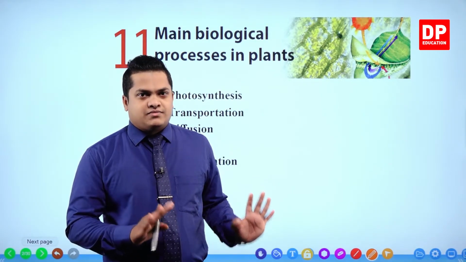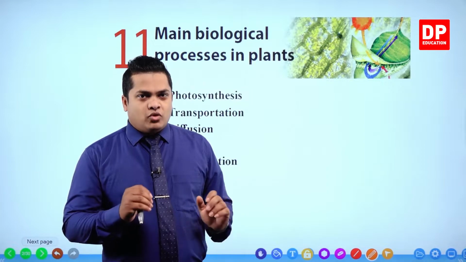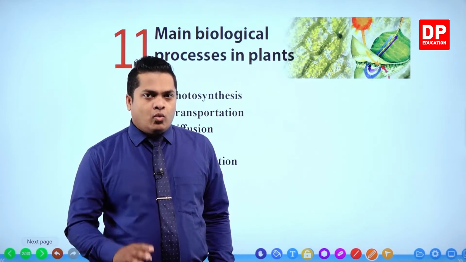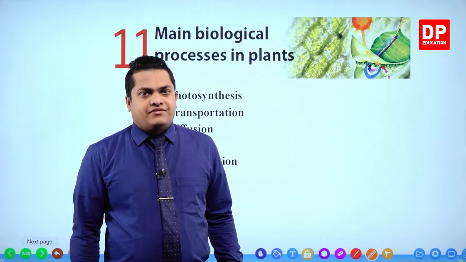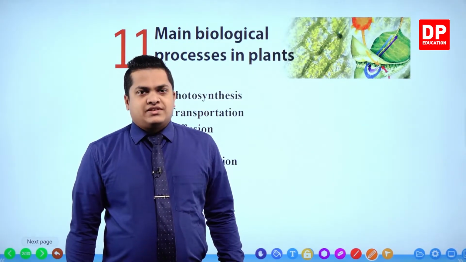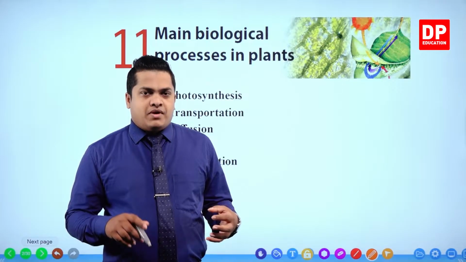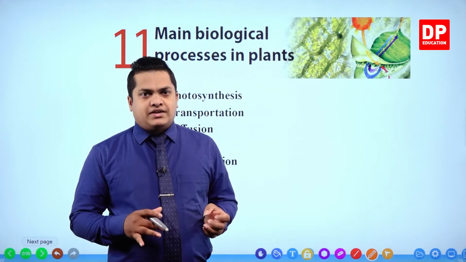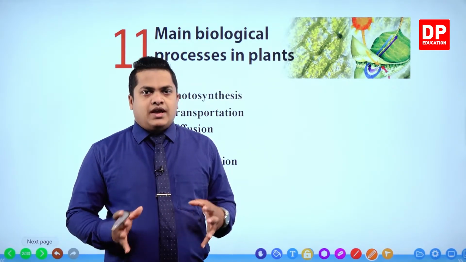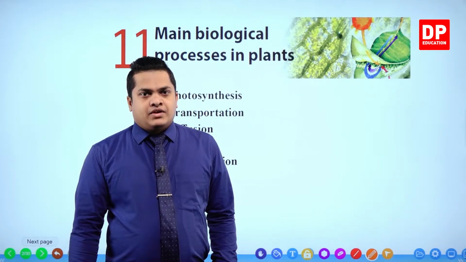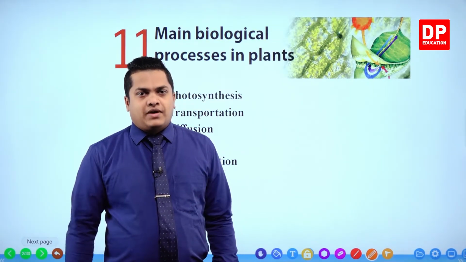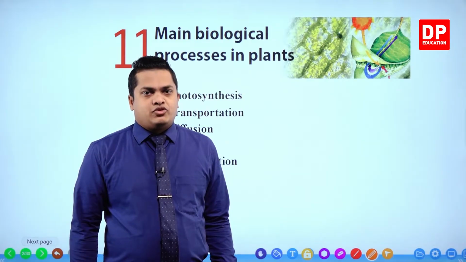So osmosis and diffusion are both closely related, but there's a small difference. Even so, those two processes mainly concern the exchange of particles between the outer environment and the plant itself, the exchange of particles, osmosis and diffusion.